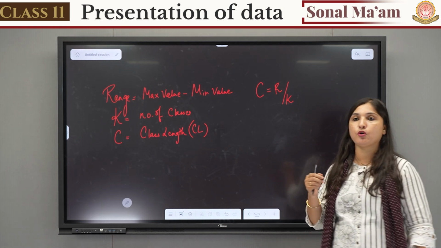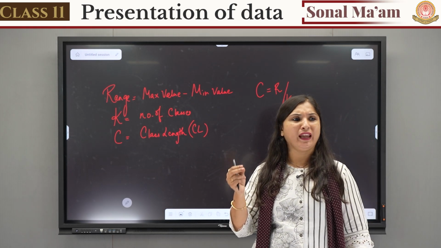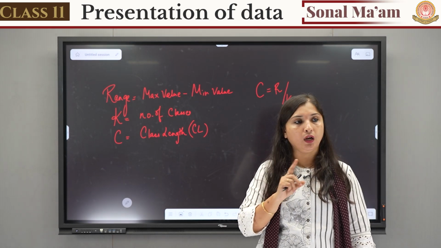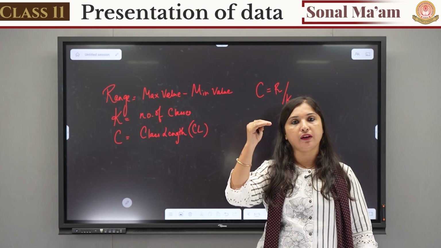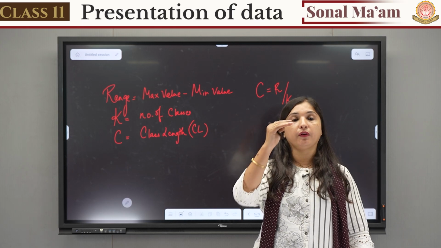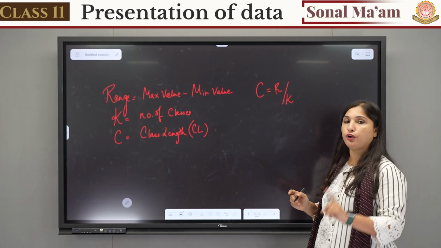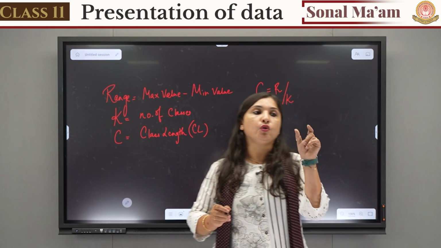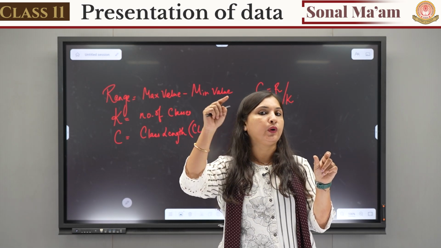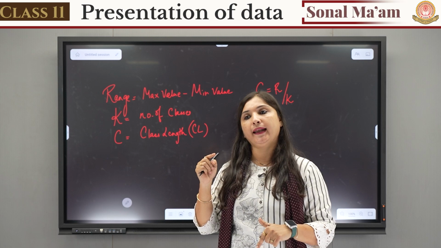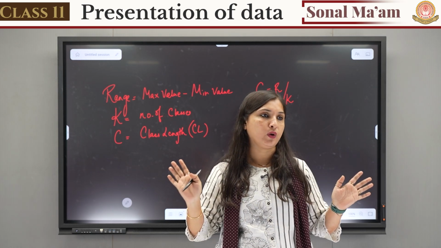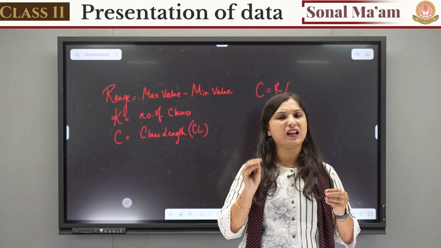Now suppose you get 4.25. Can classes be in points? No. So we have to round it off and find the number of classes, and then we can divide by whatever. Whenever we make the classes, what you have to remember is the lowest value should be included in the first class and the highest value should be included in the last class, and that number of classes you can make and that will be your classes.